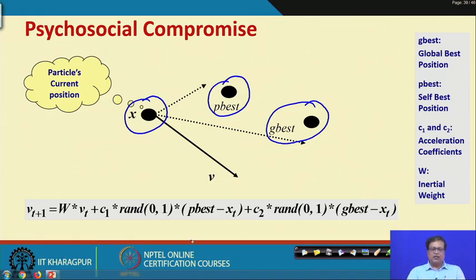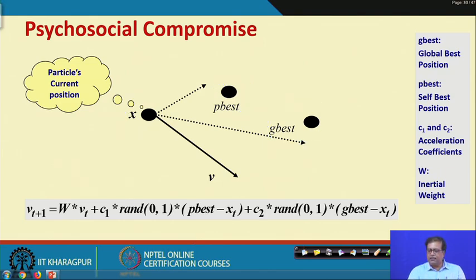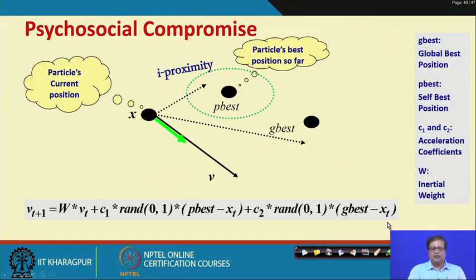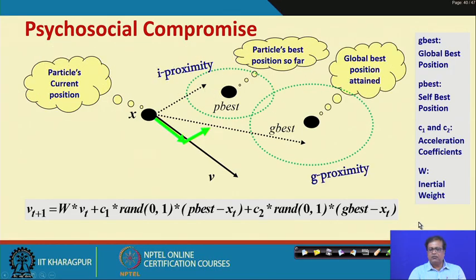Here velocity is more like a position change. So, whatever we have, the current position plus velocity will be the new position, all right. So, that is what we are calling psychosocial compromise, fine. Now, once we have this, then our next calculation, you can see here that is what is happening. So, the particle's current position, just see this particle's current position.